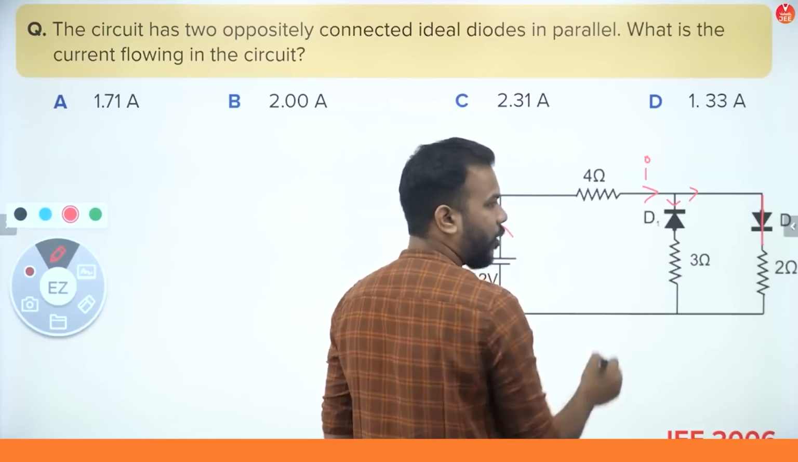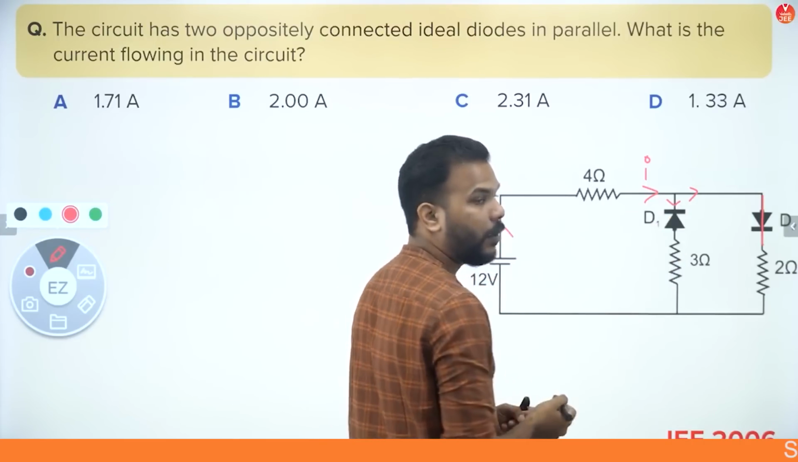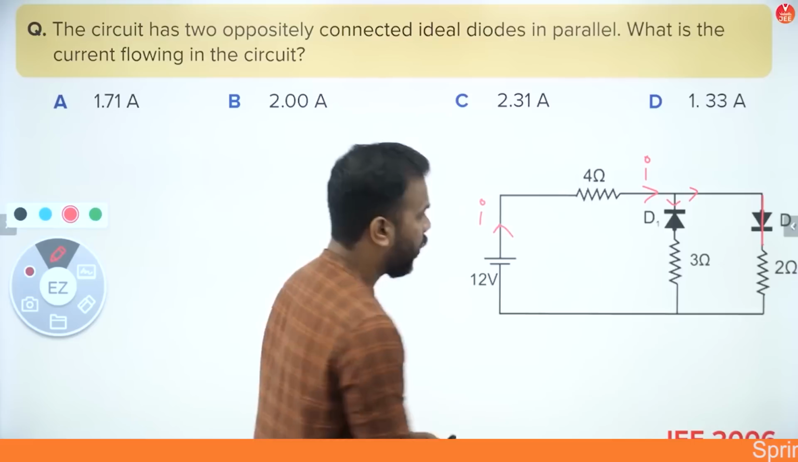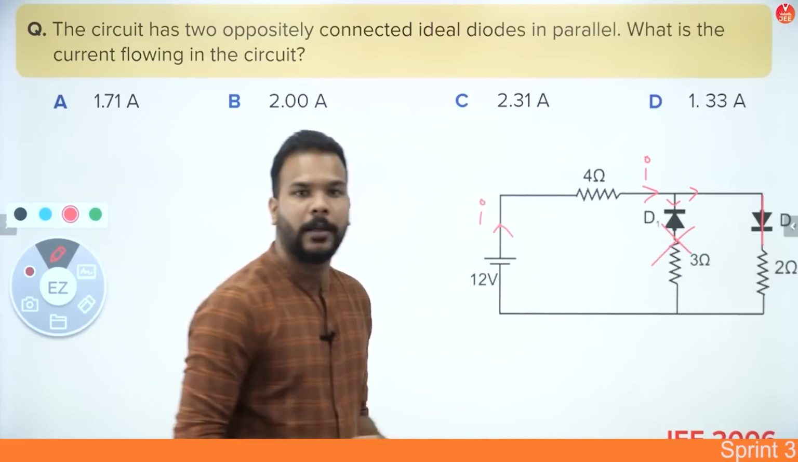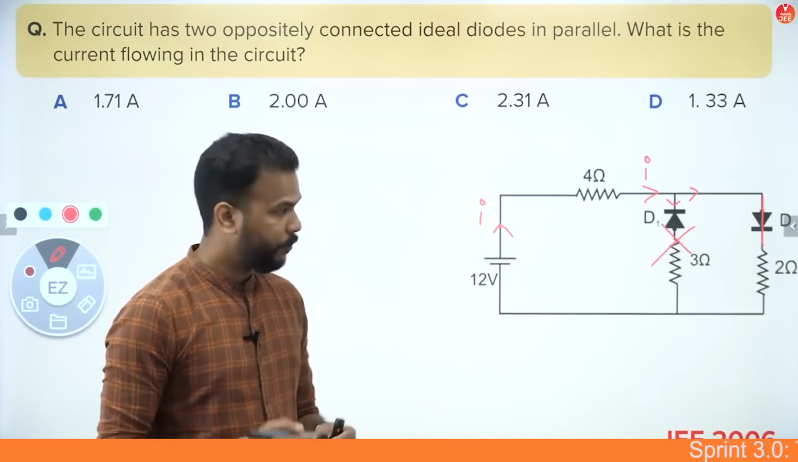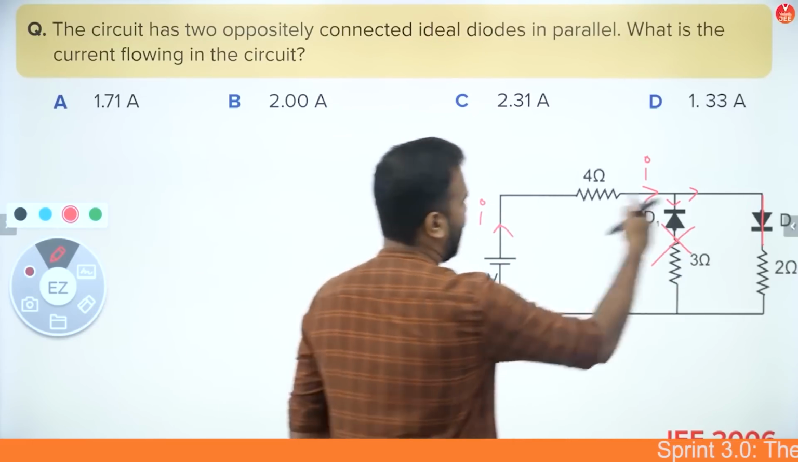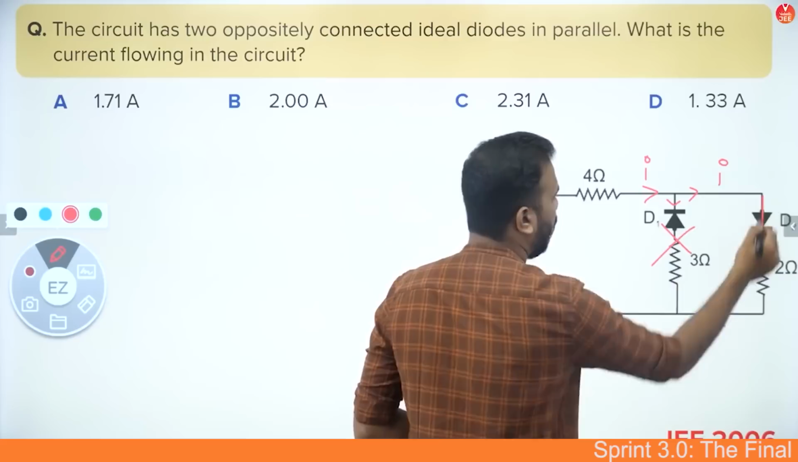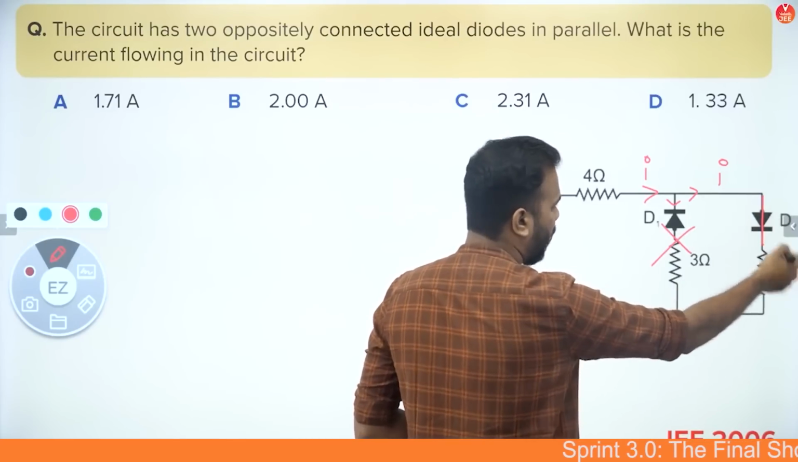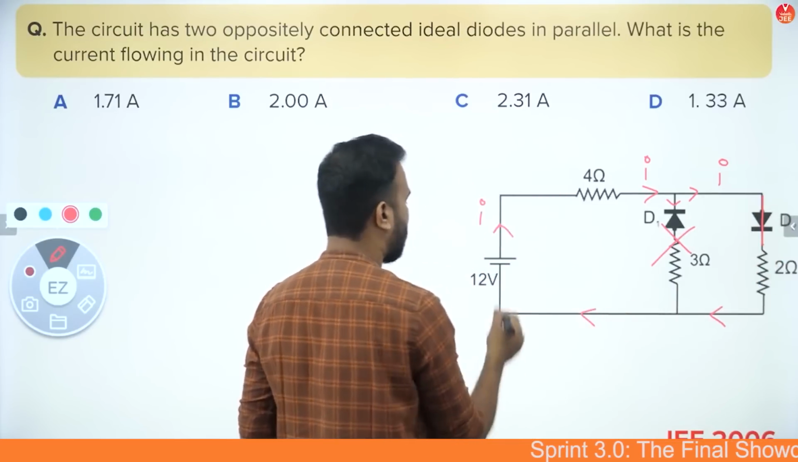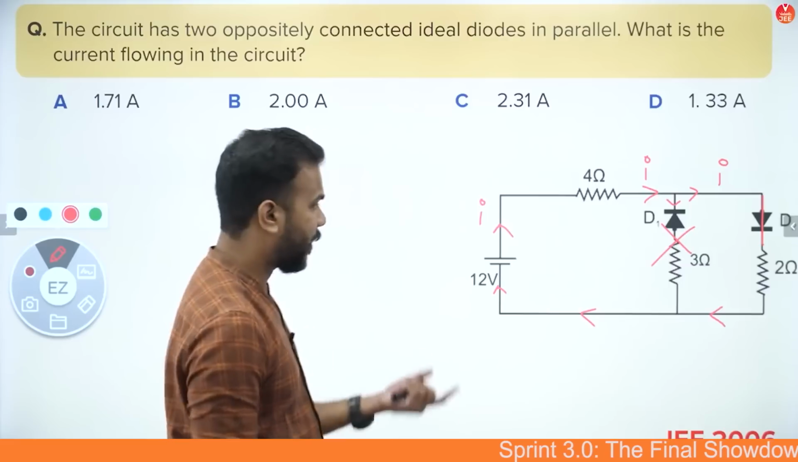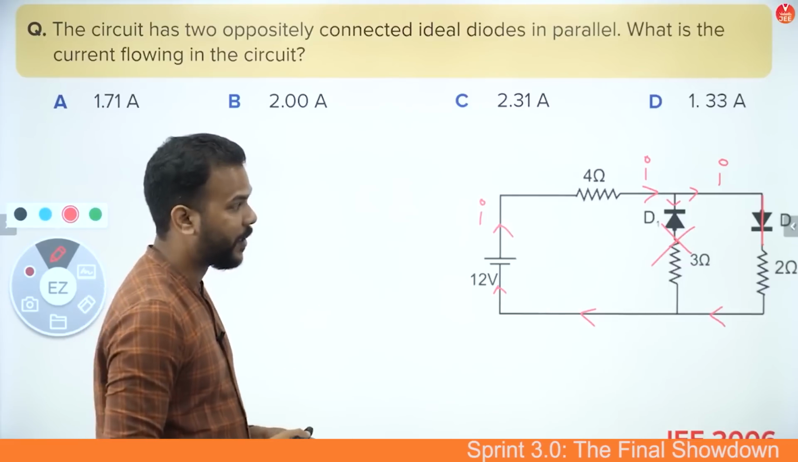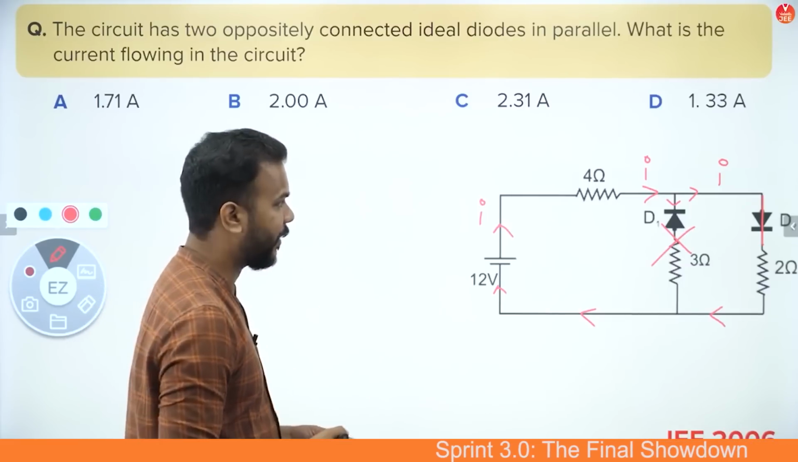But when we look at diode D1, you can see that it is going in the reverse biased mode. That means this branch will actually not let the current flow through it. The current will not branch out. It will pass through the diode D2, which is forward bias, passes through 2 ohms resistance, and comes back to the battery. That is basically the simplest circuit diagram that you see here with diodes which are connected.